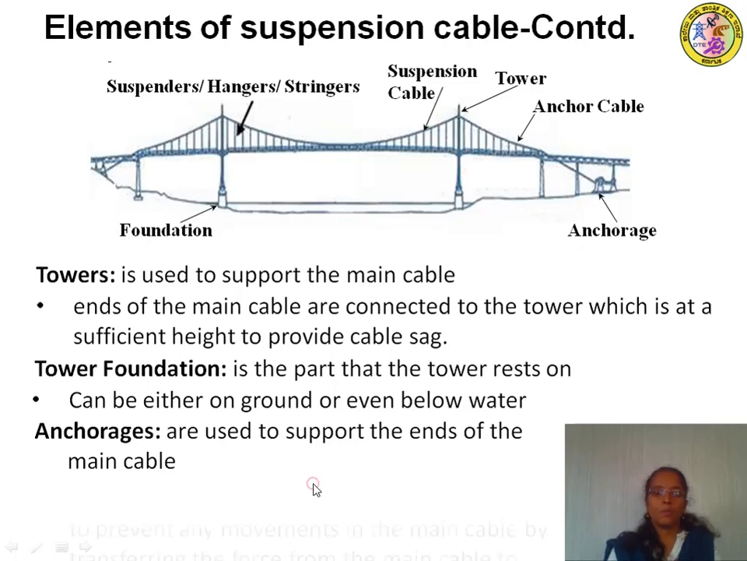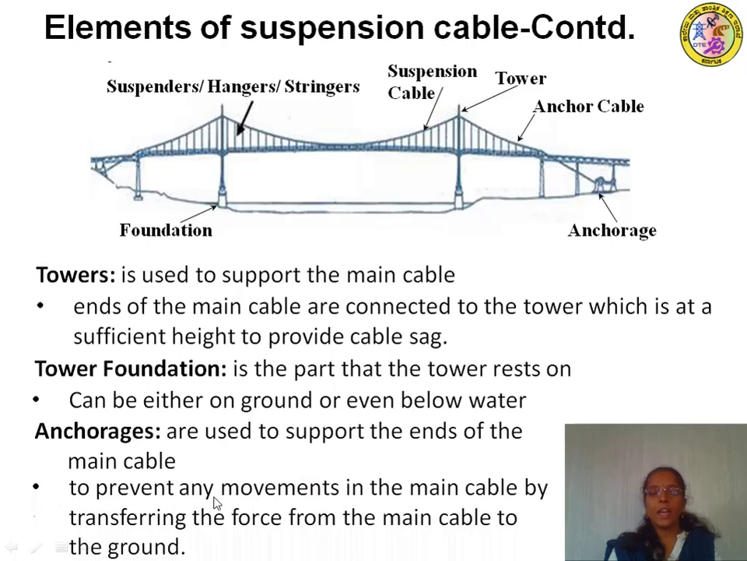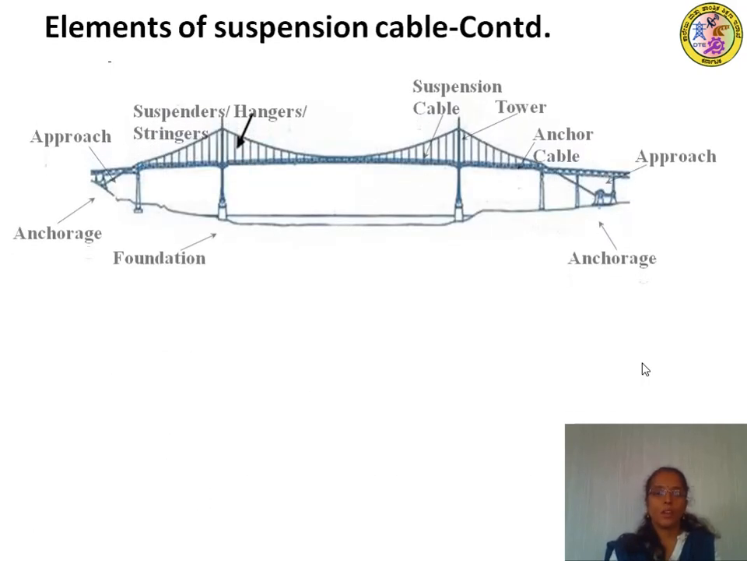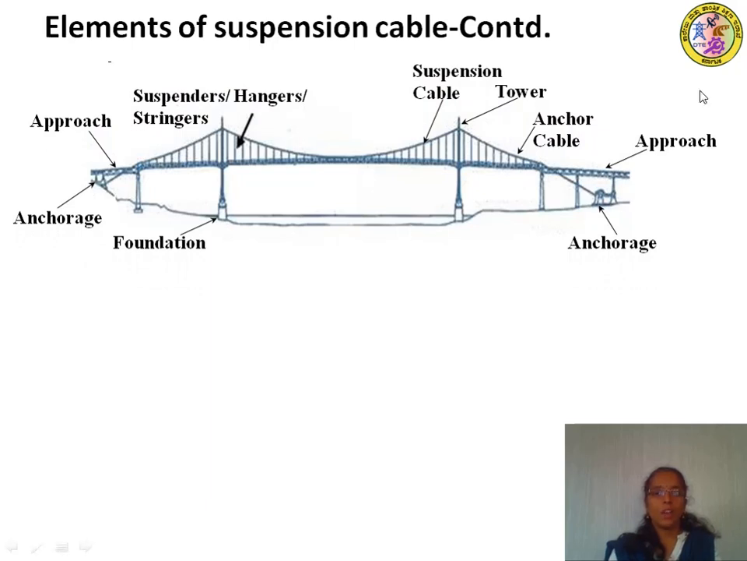It is used to prevent any movements in the main cable by transferring the force from the main cable to the ground. So the force from the main cable will be transferred to the ground through this anchorage, and it also prevents any movement of the cable. Next we have, these are the parts we have already discussed.